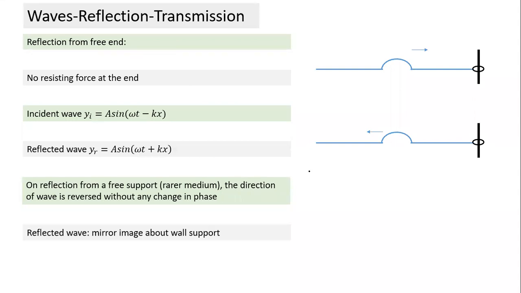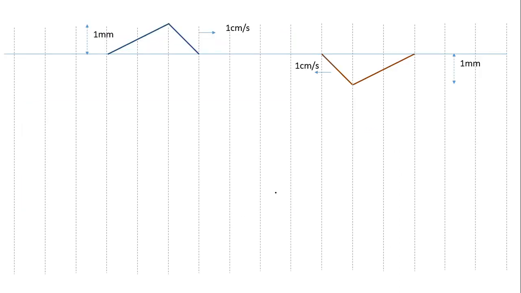The reflected image is this. We'll come to this part later. Even before we do so, let's first understand the superposition of two pulses. You can imagine this is a string, and this is an imaginary pulse. Rather than taking the shape of a sine curve, we are taking a triangular pulse. Some questions have come in triangular pulses, and you understand better with a triangular pulse.